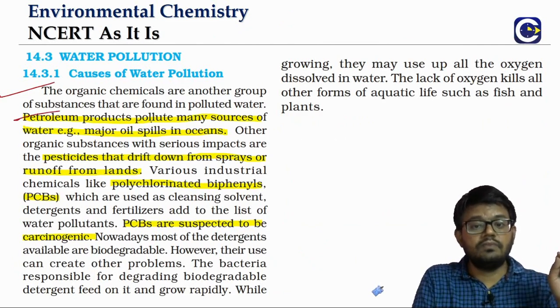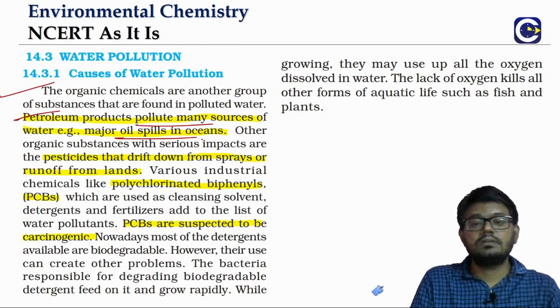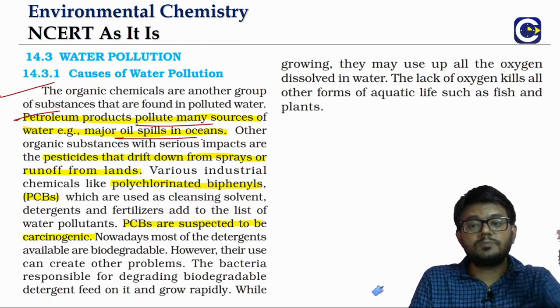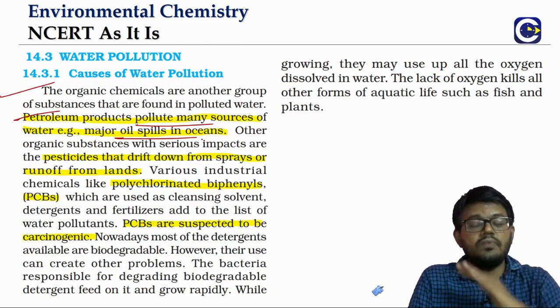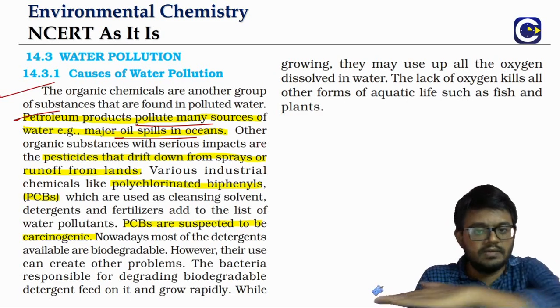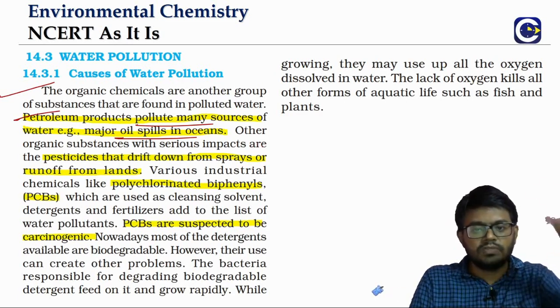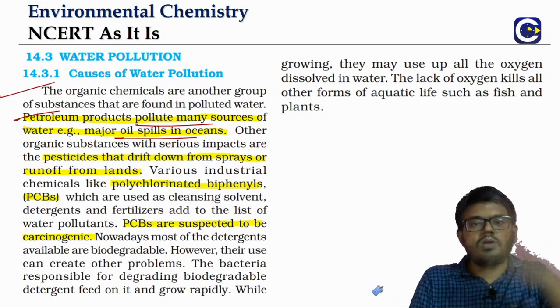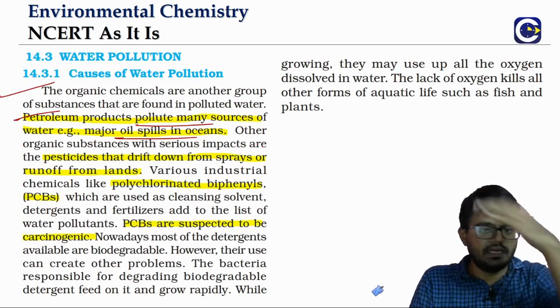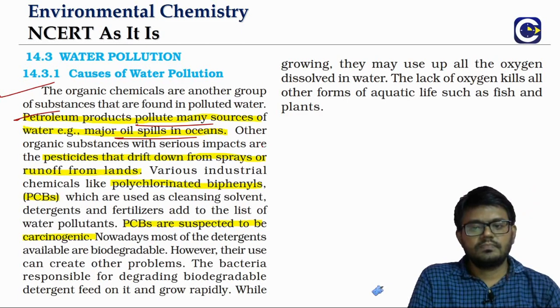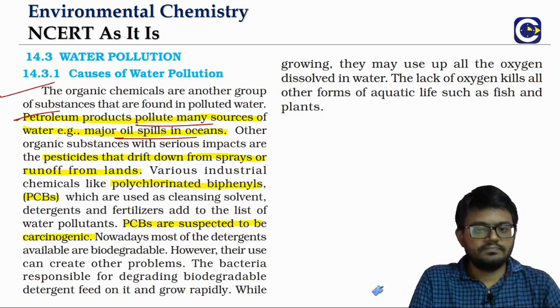like petroleum. Sometimes we get it in the news, oil spillage in the ocean, that can cause very serious damage because it forms a complete covering on top of the water. That completely stops the oxygen exchange between the air and the water, which is very lethal for aquatic life.